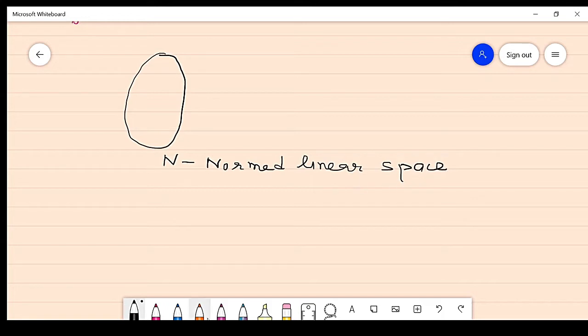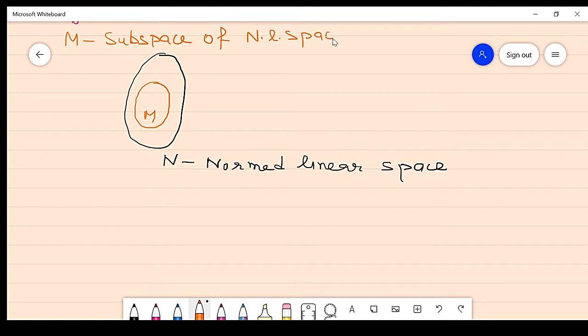And this is a subspace M of the normed linear space N. So N is the bigger space, treat it as Punjab, and M is the subspace, treat it as Jalandhar. So Jalandhar is a subset of Punjab.